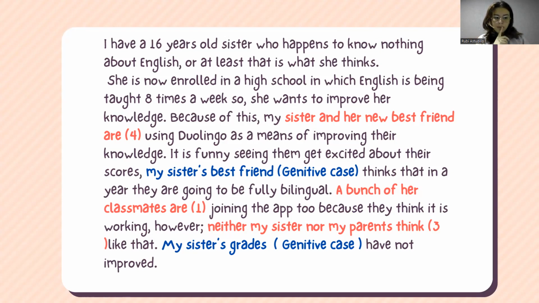For example, I cannot say neither my sister nor my parents thinks. I need to put think. So it makes sense with both the subject and the word neither.